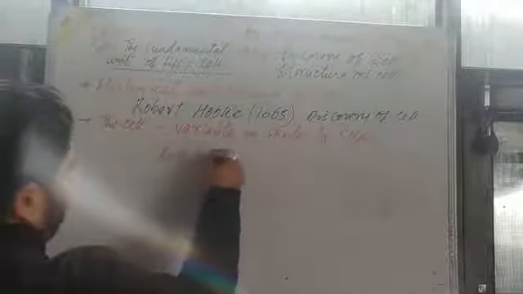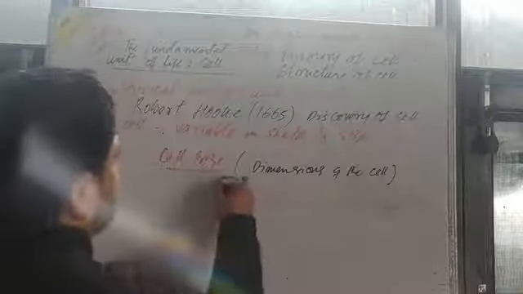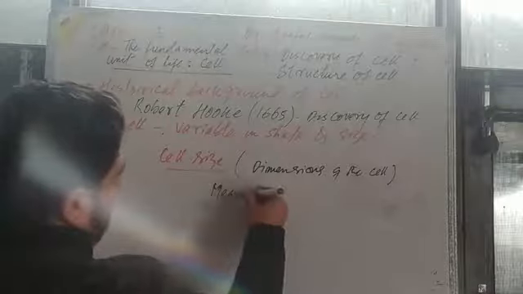Then there is the cell size. In this I will discuss the cell size. जो सेल का साइज रहता है, we can say the dimensions of the cell. तो बहुत सारे measuring units हमने लिए.